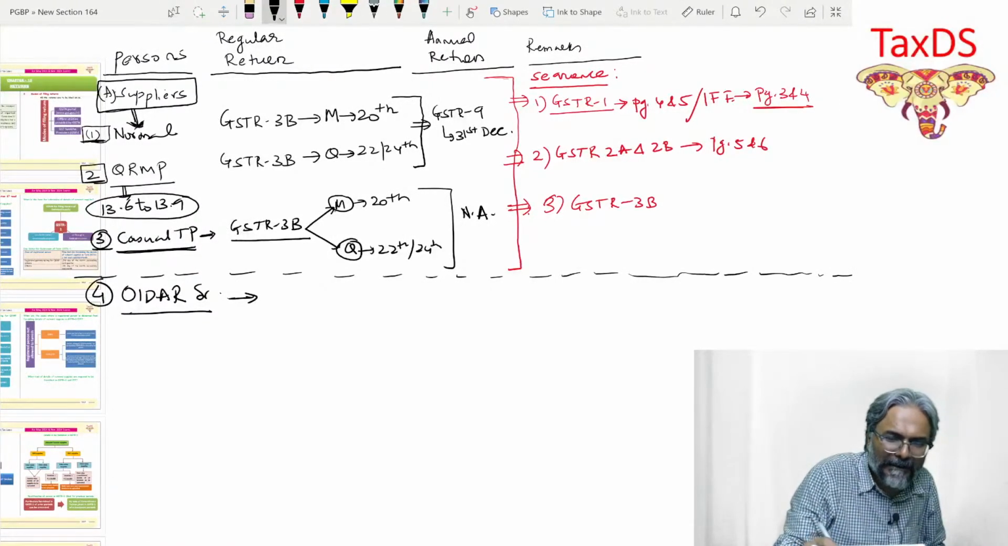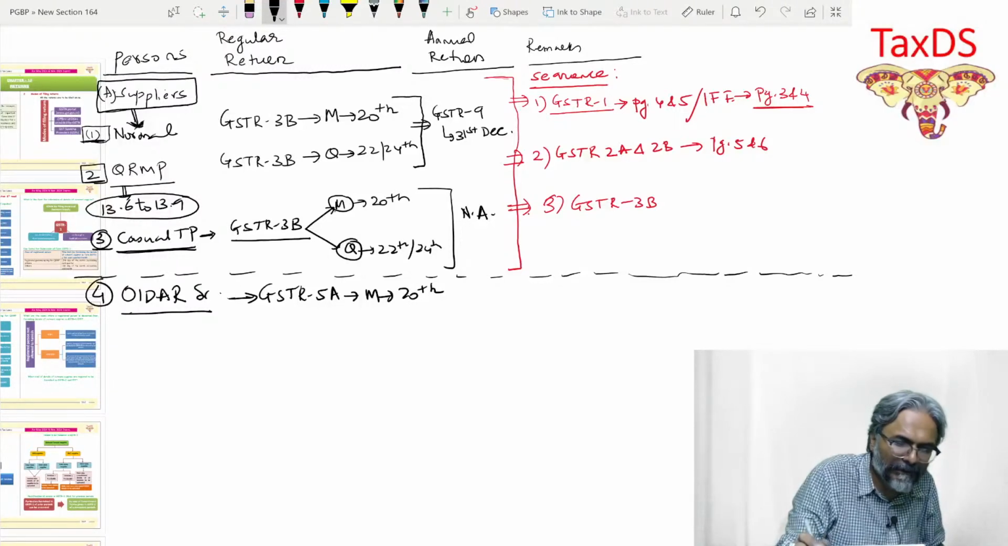Now as far as the OIDAR is concerned, there is a GSTR 5A. As far as GSTR 5A is concerned, students, in this context, again monthly it is 20th. So GSTR 5A, monthly facility, 20th of the month in this particular context. This is the point, students, which has been there over here.